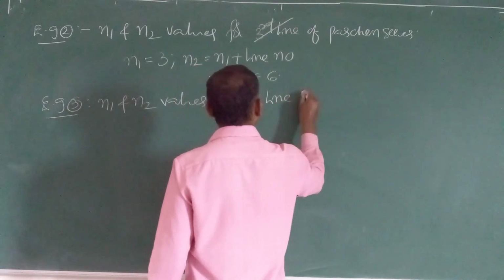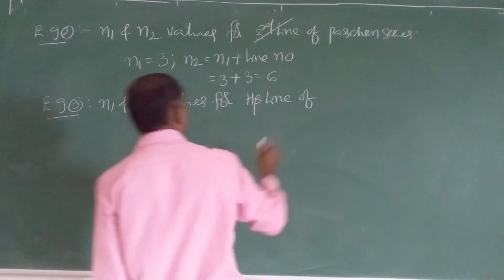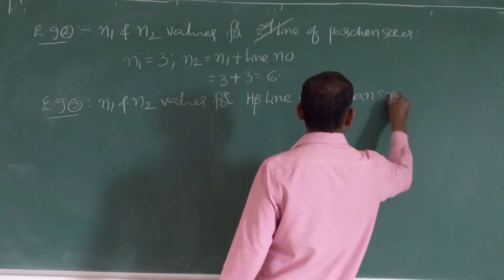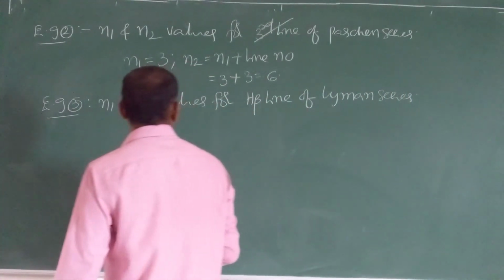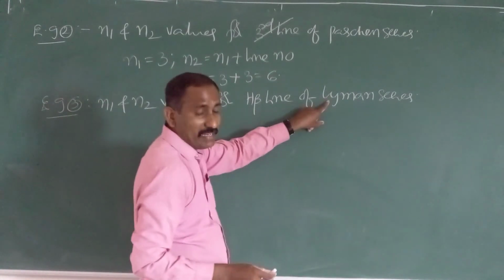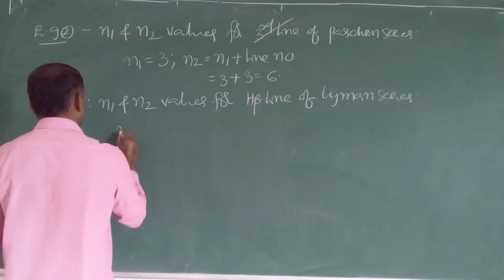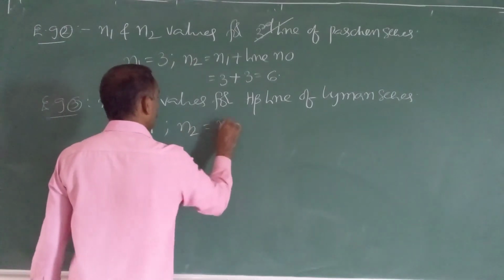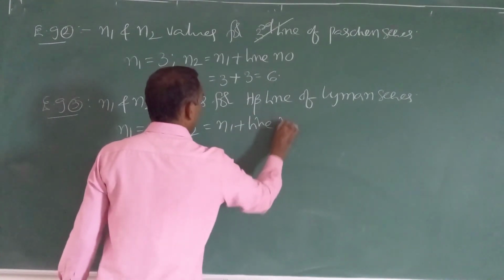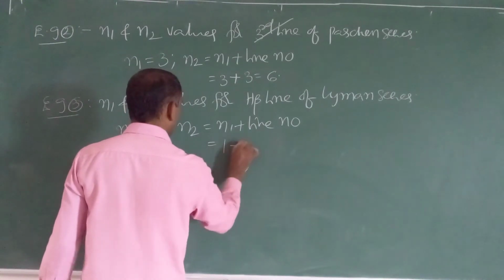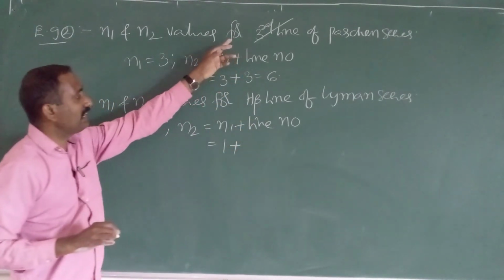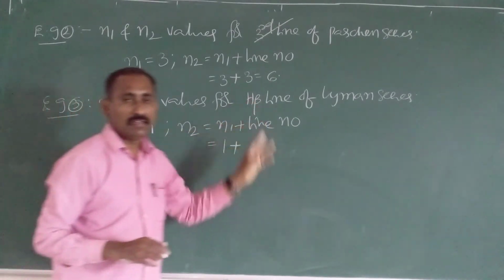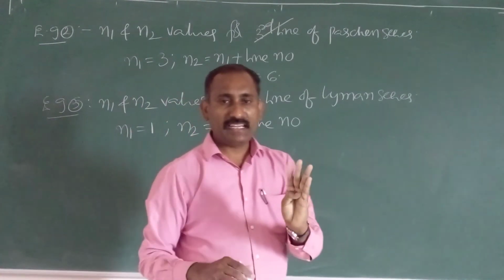H beta line of Lyman series. Here they have given the series name, Lyman series. N1 is fixed, 1. N2 is got from N1 plus line number. N1 is 1. Instead of the line number, here they have given Greek letters: alpha, beta, gamma. So alpha means 1, beta 2.